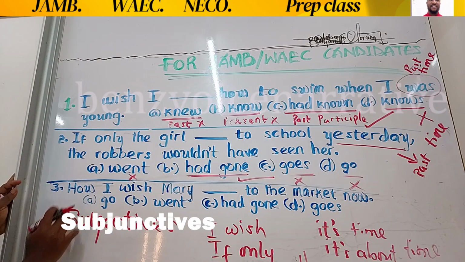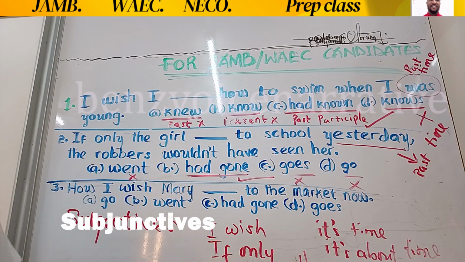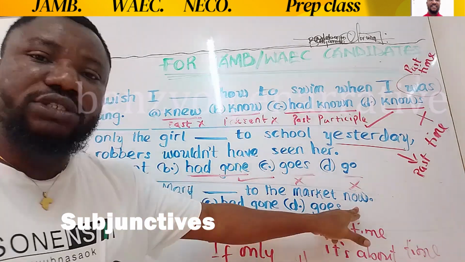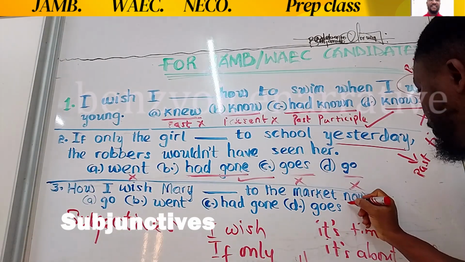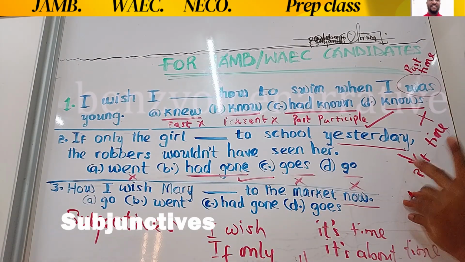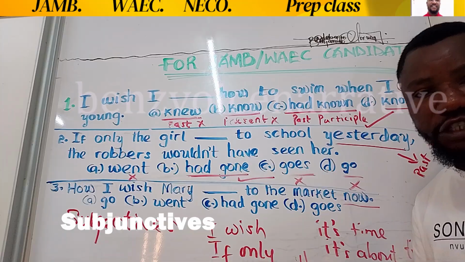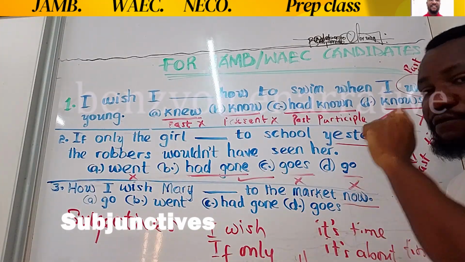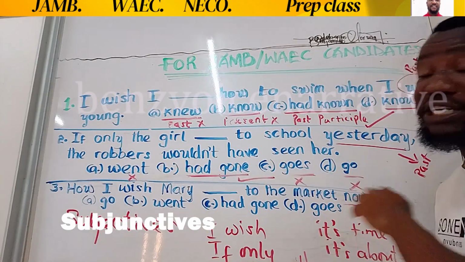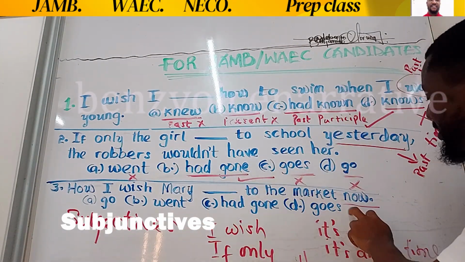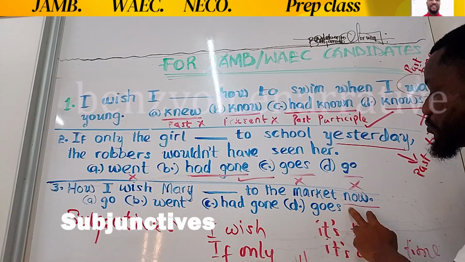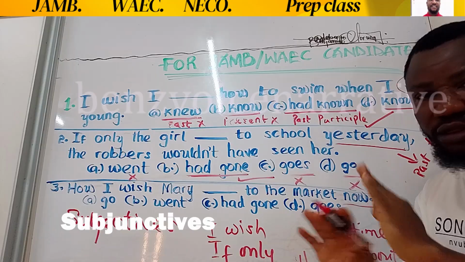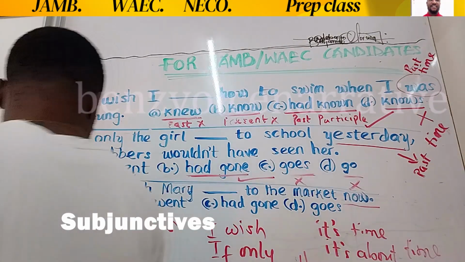Finally, we have: how I wish Mary dash to the market right now. The time being talked about here is present, now. And the rule states that a subjunctive expression expressed in the present will take its verb in the past, not in the past participle. That's the rule. Is that clear? Let's come to the options.